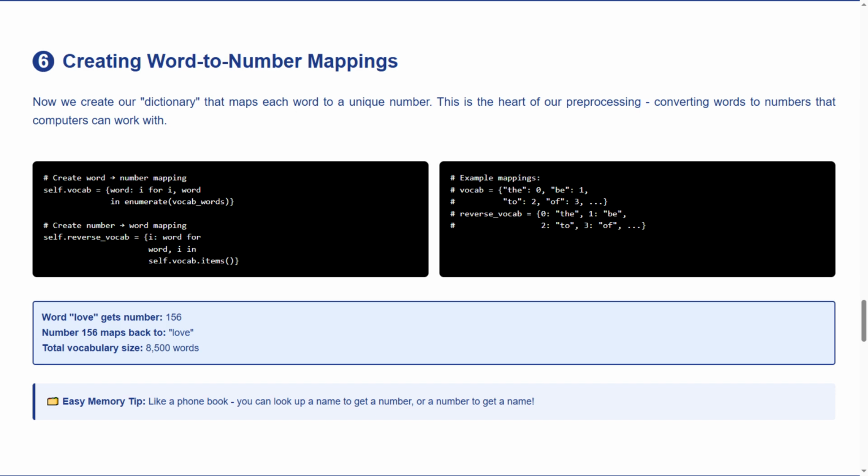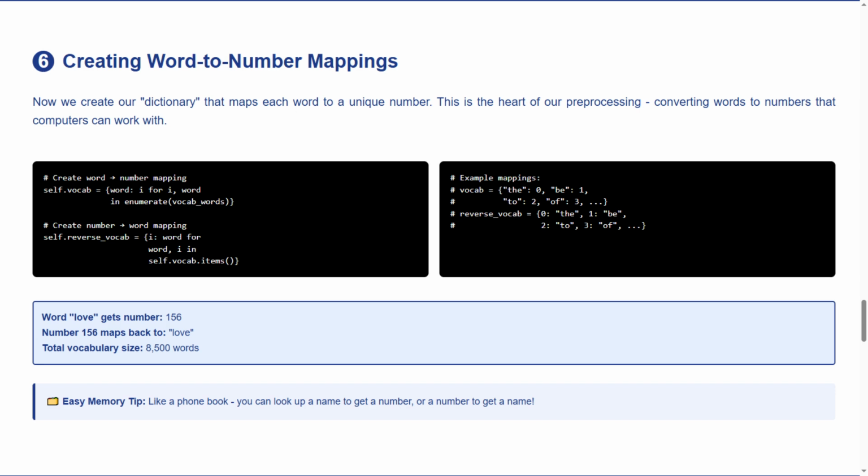This is the heart of our magic trick, creating the word-to-number dictionary. We're building two-way mappings so we can convert words to numbers and numbers back to words. Our code creates vocab that maps words to numbers and reverse_vocab that does the opposite. So, "love" might become number 156, and number 156 always means "love."